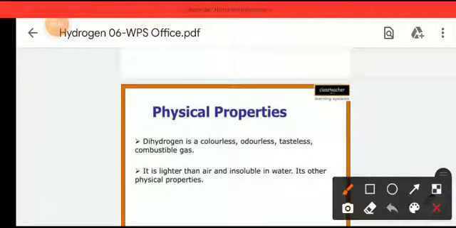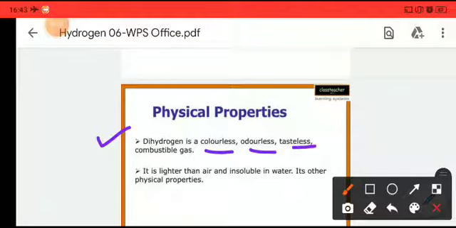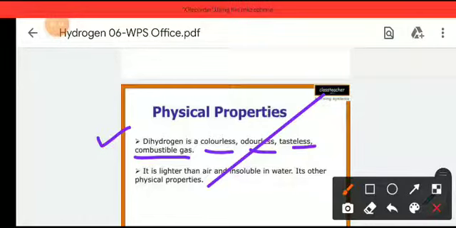Dihydrogen, or hydrogen, is a colorless, odorless and tasteless combustible gas. So it doesn't have color, it doesn't have an odor, and it has no taste. As well as it is combustible, so it can catch fire. It is lighter than the air and insoluble in water.